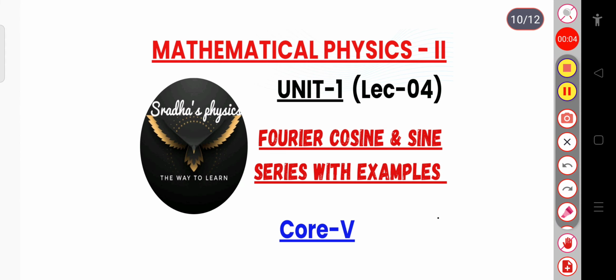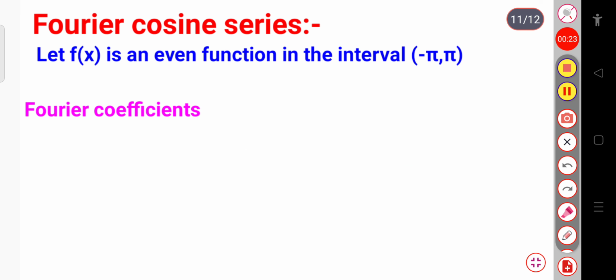In this part we will discuss Fourier cosine and sine series, and after that we will see some examples on it. Those who have not seen my last video, just try to watch that video first. In that video we have discussed the even function as well as the odd function and some properties of the even and odd function. So let us start with the Fourier cosine series.